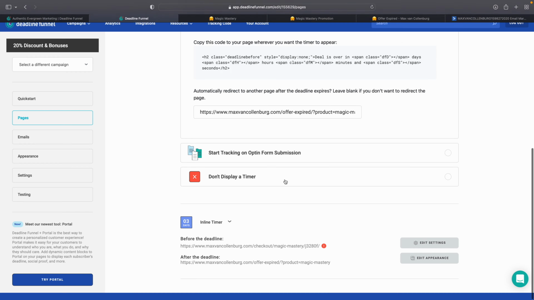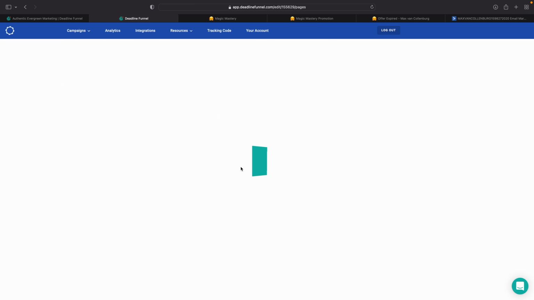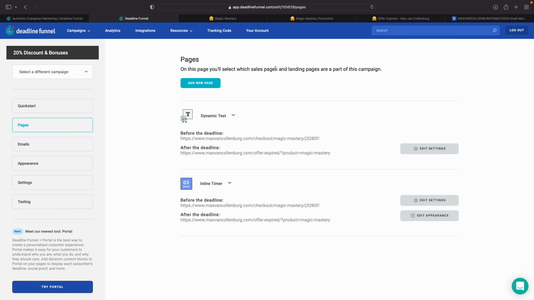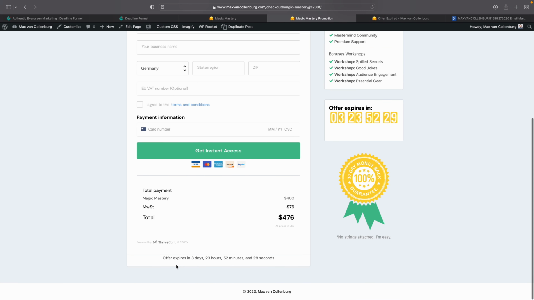So here, what we probably first have to do is click save. So right now, if I refresh this page, then you'll see that there's an inline timer and dynamic text. And I'll refresh this again. And then right now you see that it says offer expires in 3 days, 23 hours, 52 minutes, and 23 seconds. And you can see that this is also in sync with this inline timer over here, right? And I think this is super powerful to mention this a few times on your page.